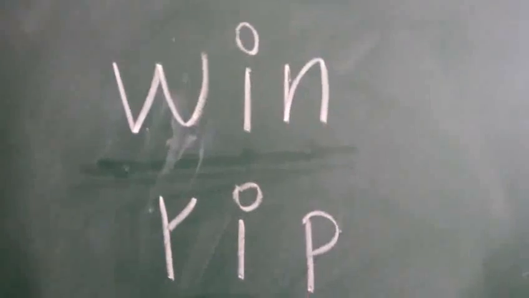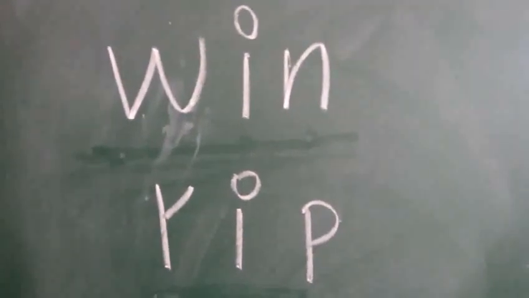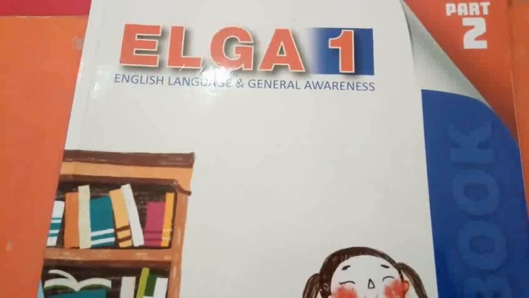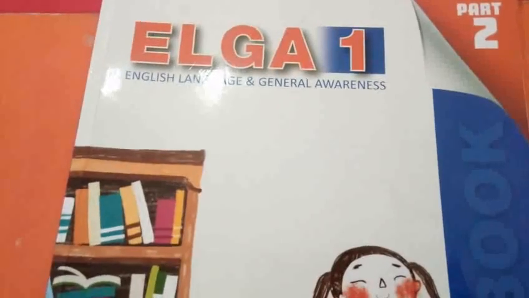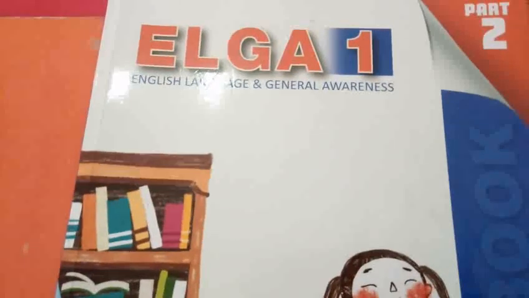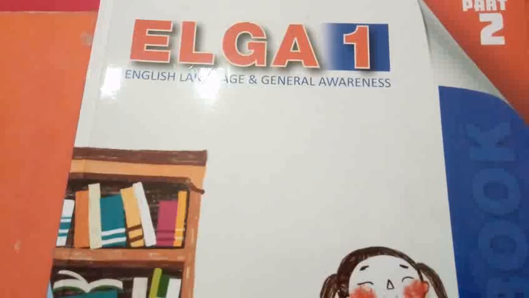Shall we read this? Rib. Are you clear, my dear children? Yeah, great.